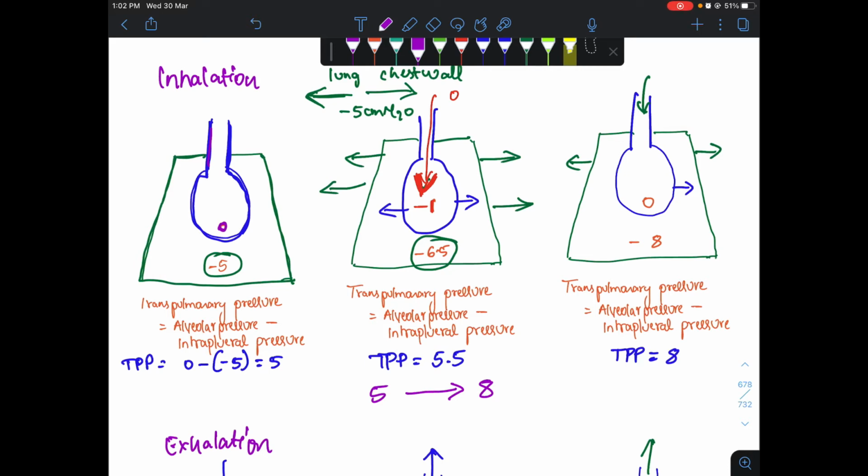For the air to move in during inspiration, the pressure in the alveoli should fall below the atmospheric pressure, from 0 to -1, because air will always flow from higher pressure to lower pressure. Hence alveolar pressure should fall from 0 to -1 centimeter of water. This happens because of the expansion of the chest wall and the contraction of the diaphragm.